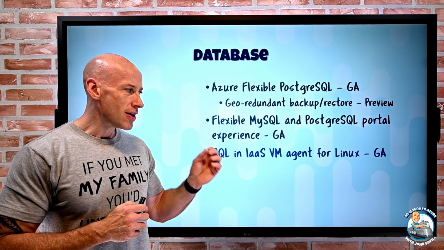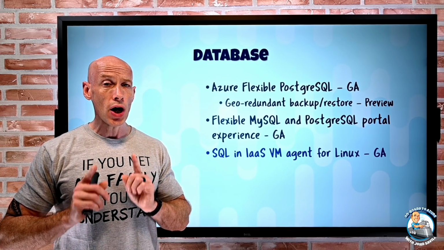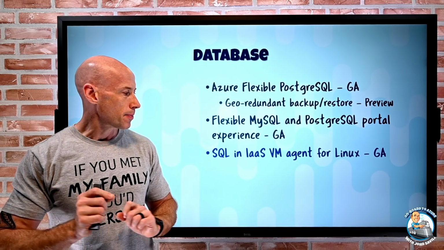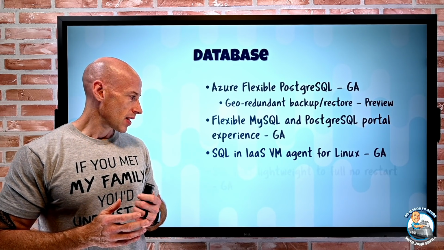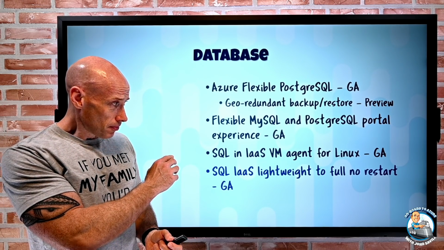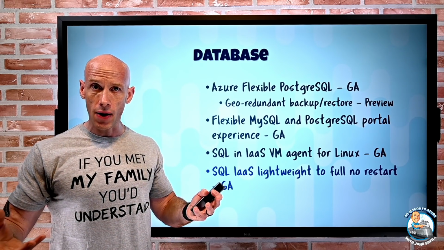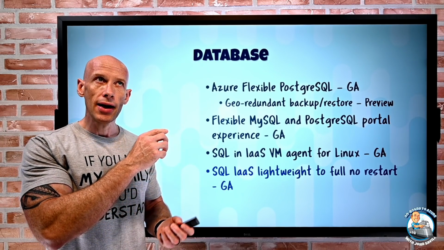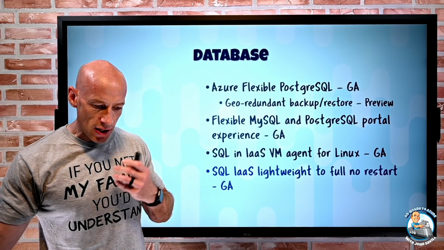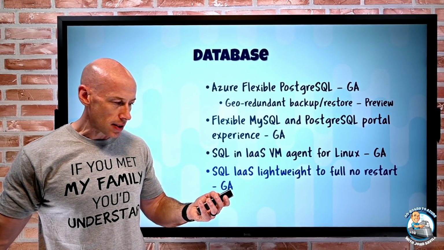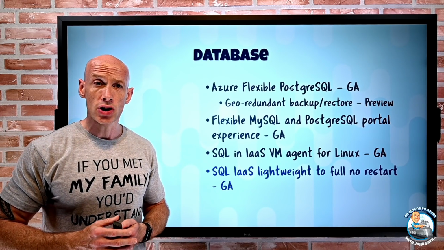So what we have now is, even if I'm running SQL on Linux, in a lightweight mode only, so this is really about the licensing, it can now use that agent for me. And speaking of which, if I am using the lightweight agent on a Windows SQL IaaS VM, I can now move to the full mode where it is using that agent and gives me all of those additional features without having to restart. So that's now GA, makes it easy to go and switch between them.